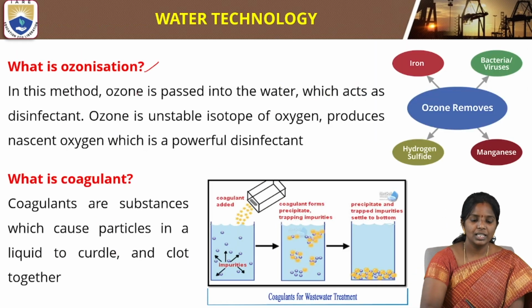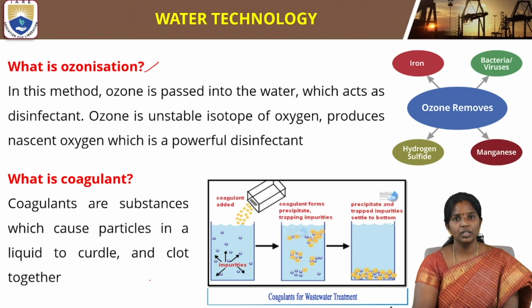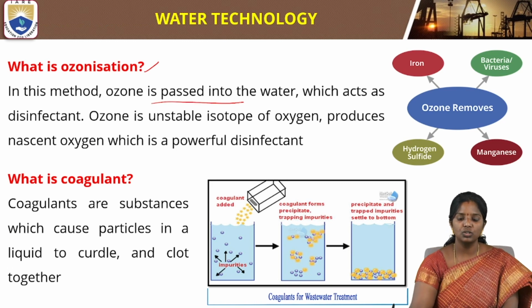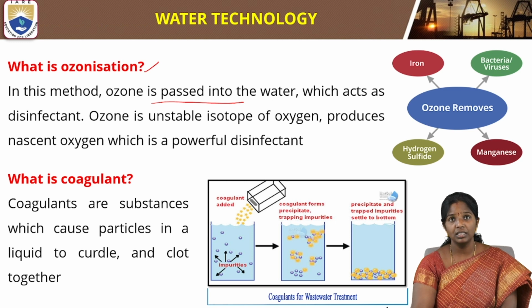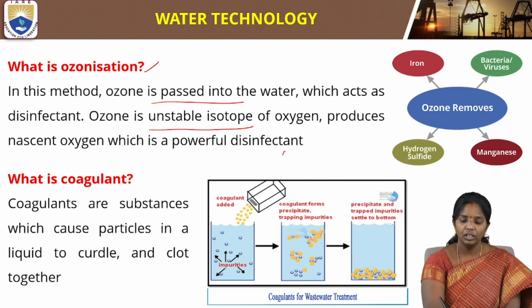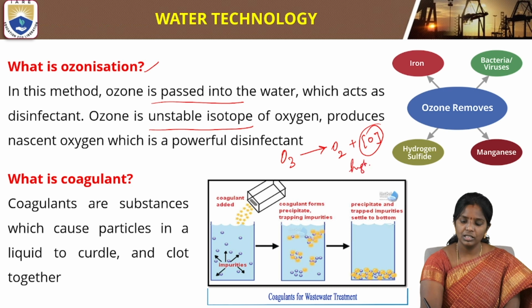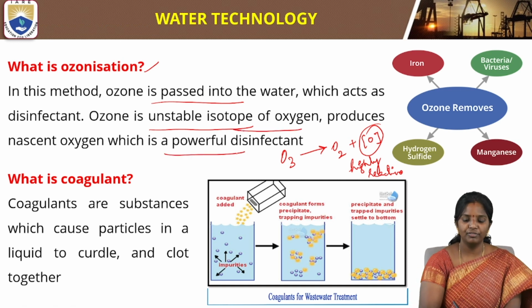Next, what is ozonization? Ozone is used in the removal of matter and in disinfecting the water. In this method, ozone is passed into the water, which acts as a disinfectant, and ozone is an unstable isotope of oxygen. Ozone is O3, which will give rise to O2 plus nascent oxygen, O. Nascent oxygen is highly reactive because it is not stable, therefore it works as a powerful disinfectant.